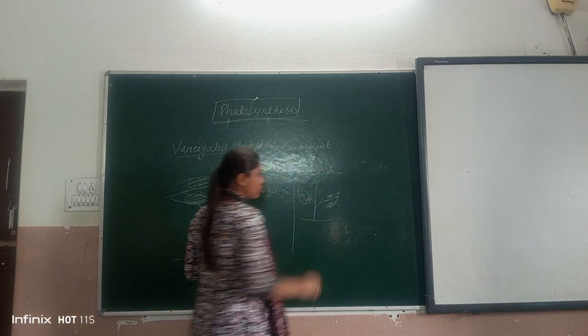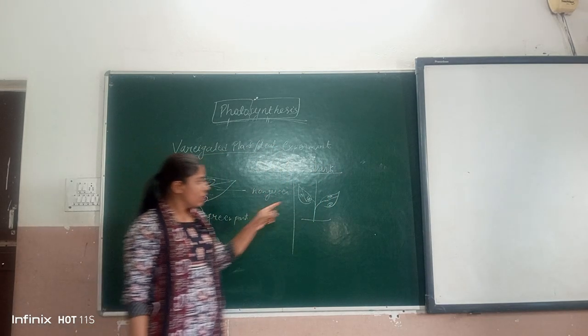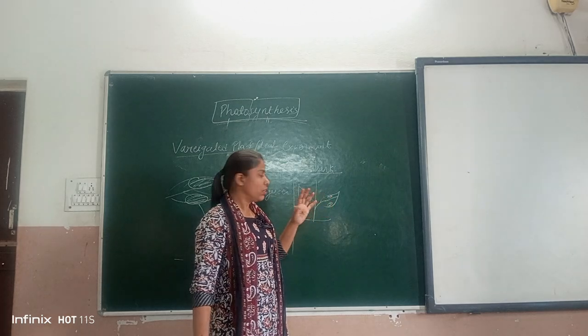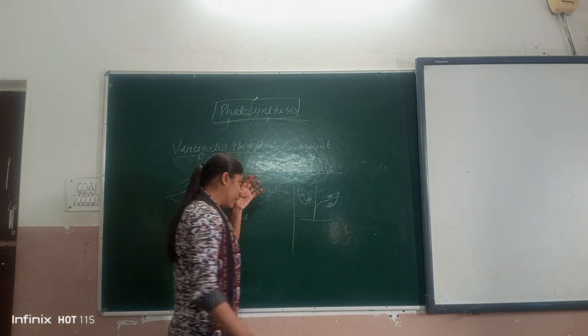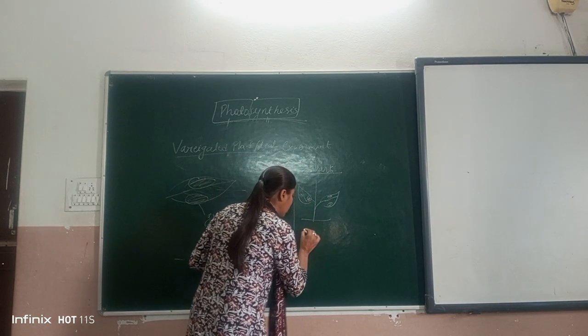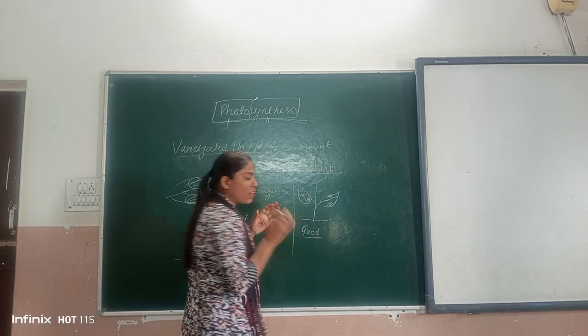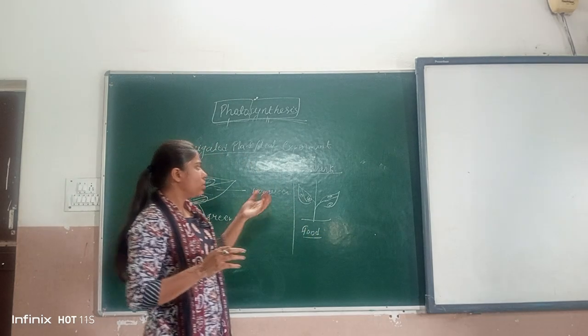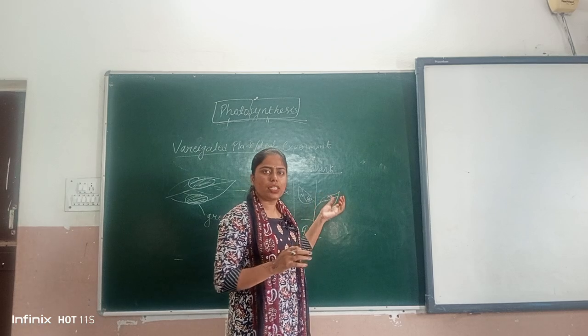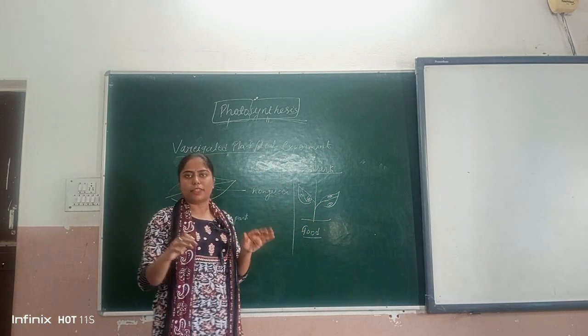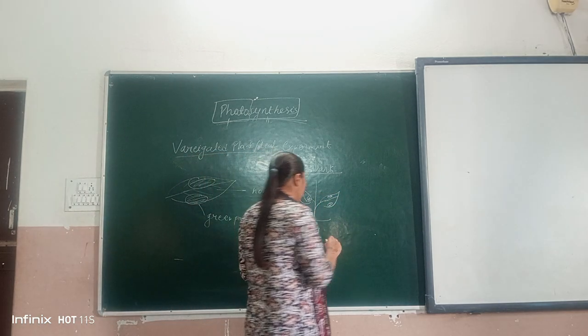In dark, what happened is that this green plant, this whole plant, the food, जो food बना था, जो starch बना था, because dark में कोई photosynthesis नहीं होती, तो सारा food क्या हो जाएगा? खत्म हो जाएगा. ठीक है? Food will finish.